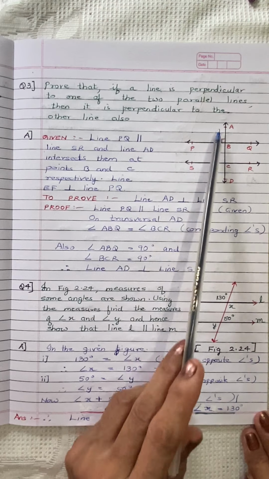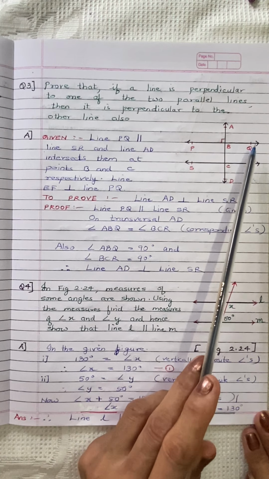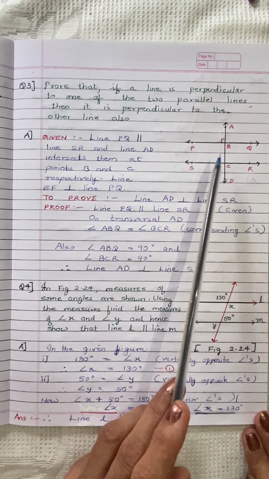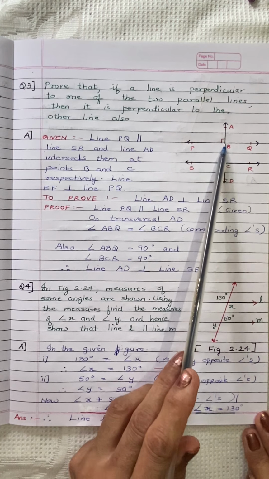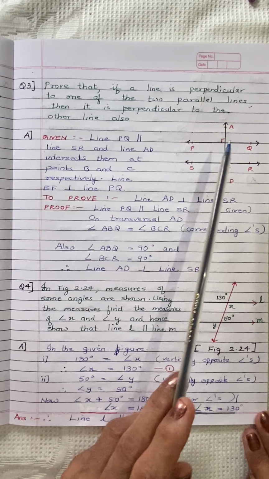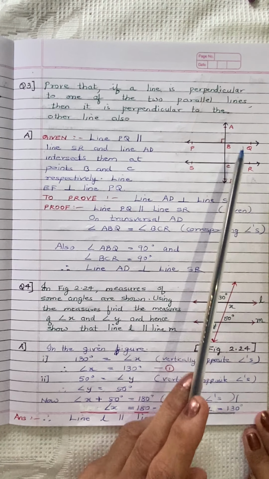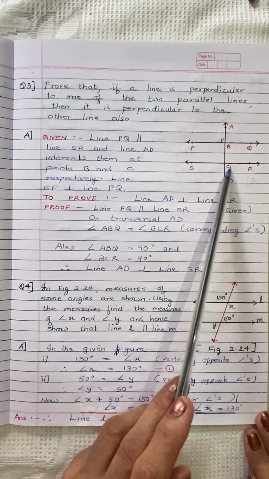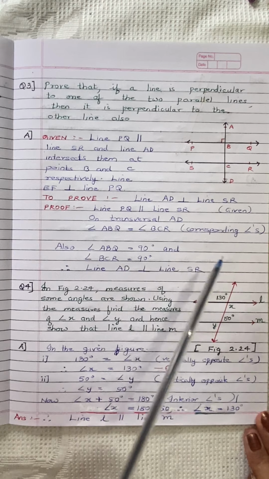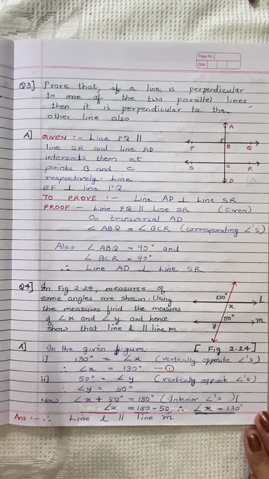So on transversal AD, angle ABQ and angle BCR are equal because these two are parallel lines. Corresponding angles have equal measures. Also angle ABQ is equal to 90 degrees, and BCR is also equal to 90 degrees. Therefore line AD is perpendicular to SR.